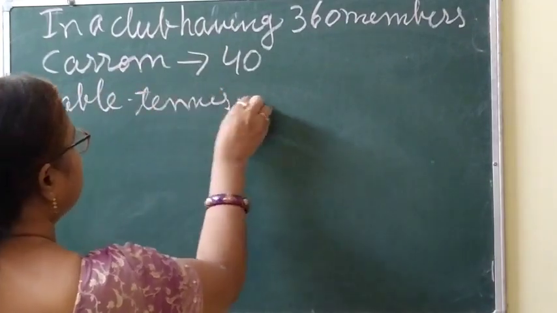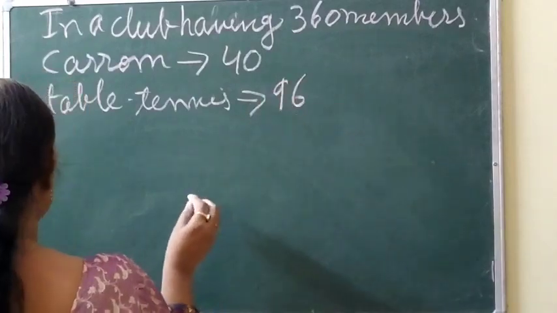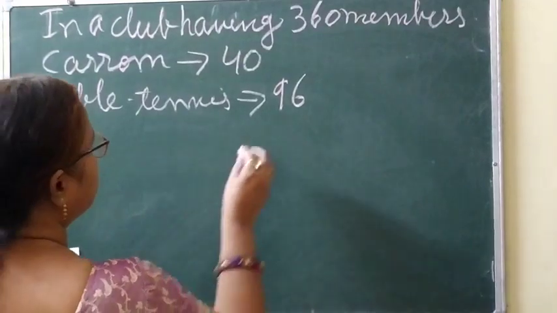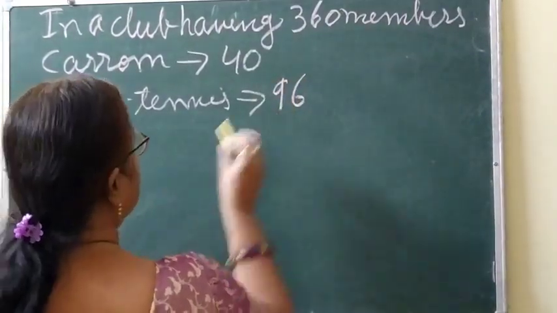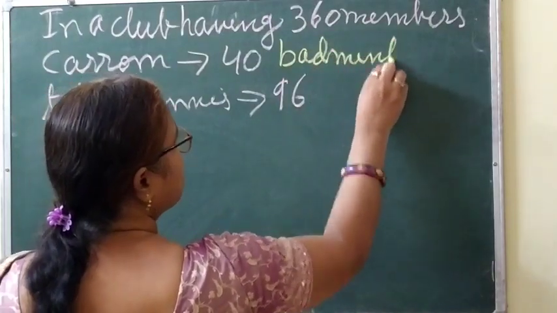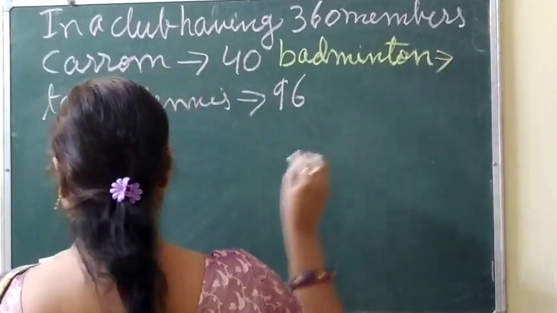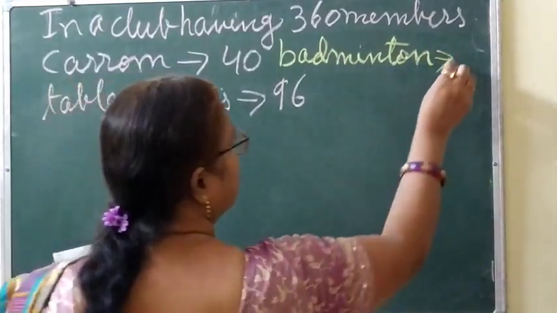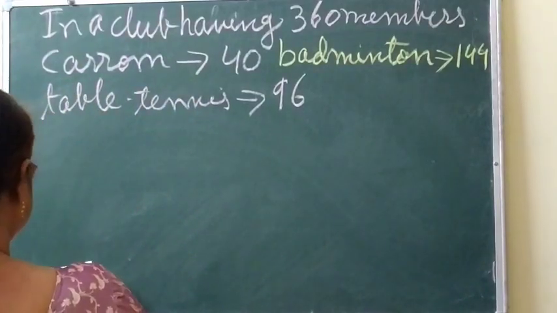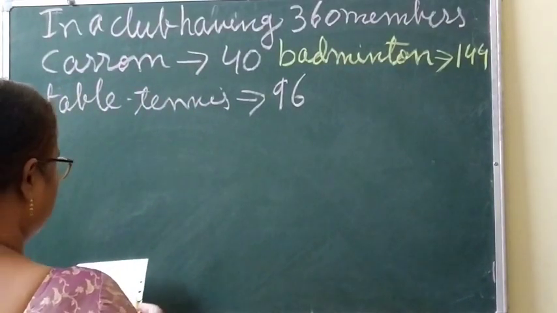Then 144 play badminton. 144 members playing badminton, and then the remaining members play volleyball.